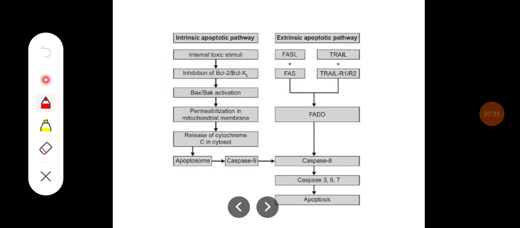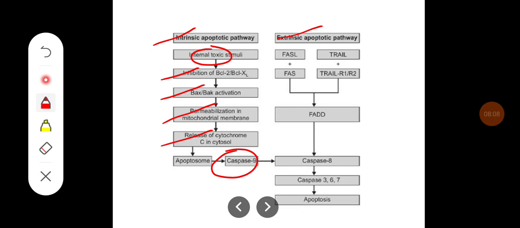So this is another diagram showing the intrinsic and extrinsic pathways, whereas the intrinsic is mainly by internal toxic stimuli. It leads to inhibition of BCL2 or BCL-XL, which leads to activation of BAX or BAK, which leads to damage to the mitochondrial membrane, and releases cytochrome C into the cytosol, which is going to cause release of caspase 9.